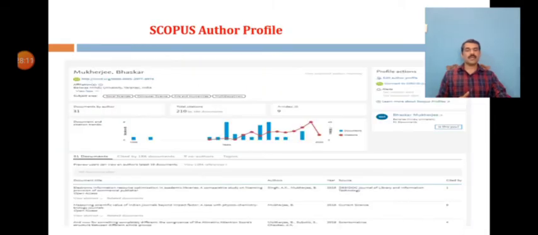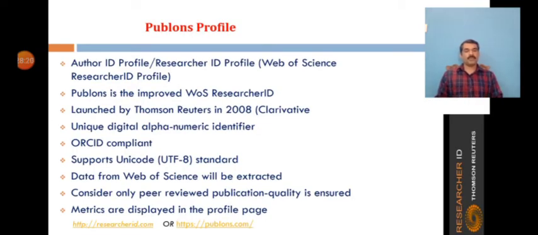And the next one is Publons. This is the main page of the Scopus author profile. And let us see the next one, the Publons profile. Publons profile is also known as author ID profile. Earlier it was known as Researcher ID profile, which was given by Web of Science, called the Web of Science Researcher ID profile. It is a new environment where you can benefit from the improved Web of Science Researcher ID, and you can add your publications, track your citations, and manage your Web of Science records. This system was introduced in January 2008 by Thomson Reuters, and it's a unique digital alphanumeric identifier containing the year of creation. It will have that year of creation in its identity.